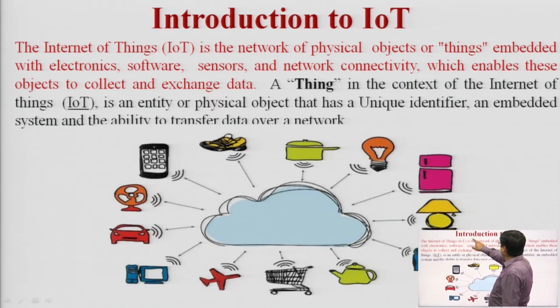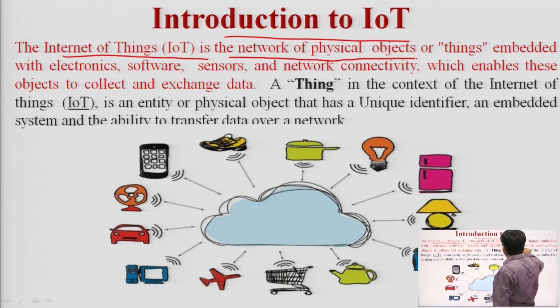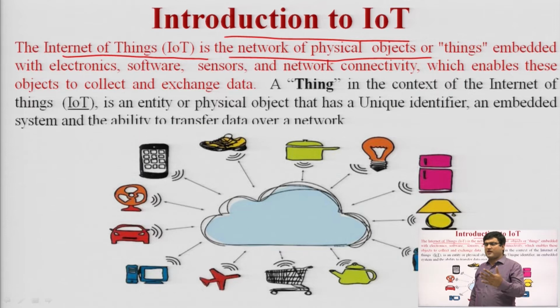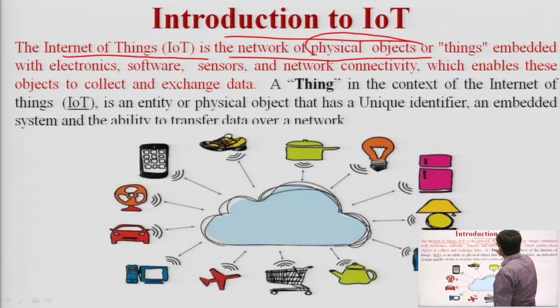Let us start with some more detailed introduction of IoT. The Internet of Things is the network of physical objects. What do you mean by the network of physical objects? Physical means which can be seen, which can be realized. For example, hardware which consists of sensors, microcontrollers, etc. Physical objects have to be deployed somewhere. These objects are also things, or machines,